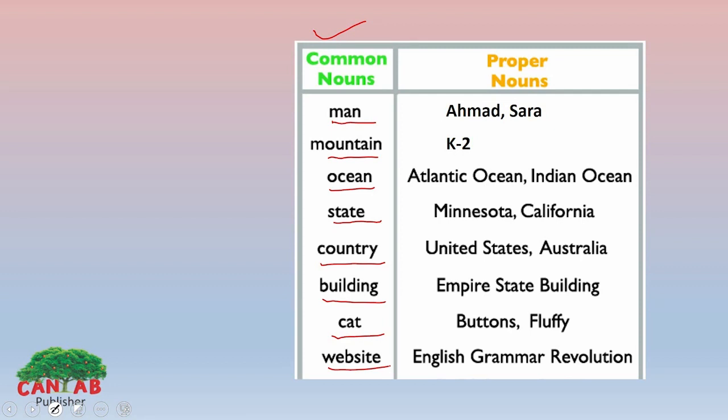A man, like it can be any man. It is not specified here. That's why it is called common noun. A mountain can be any mountain, an ocean, a state, a country, building, cat or website. But here look at the proper noun. The one big difference is it always starts with the capital letter.